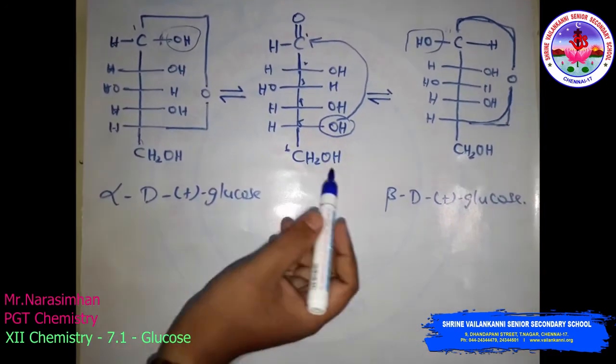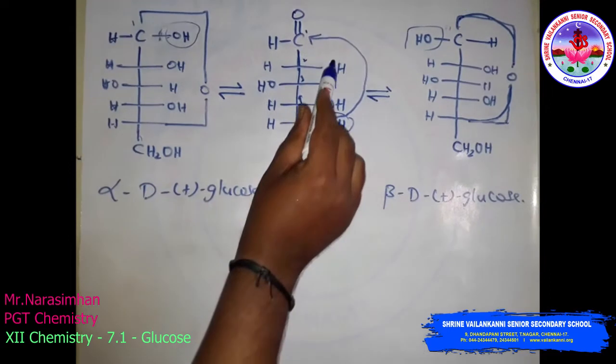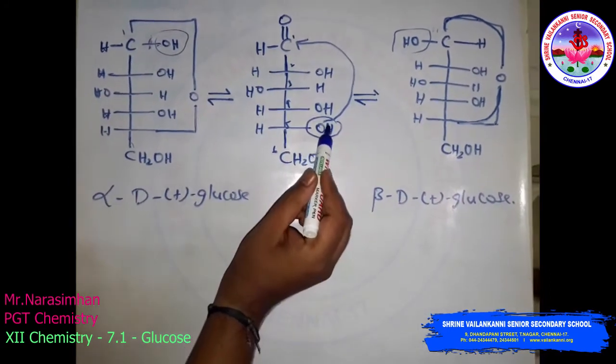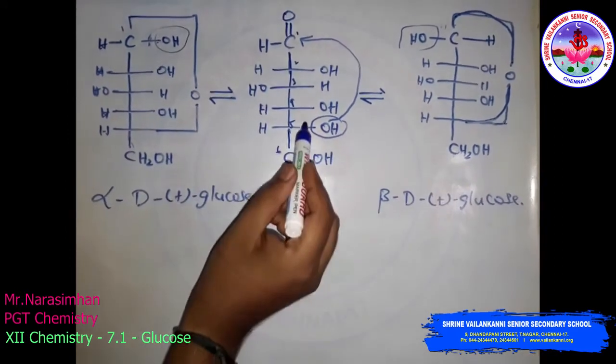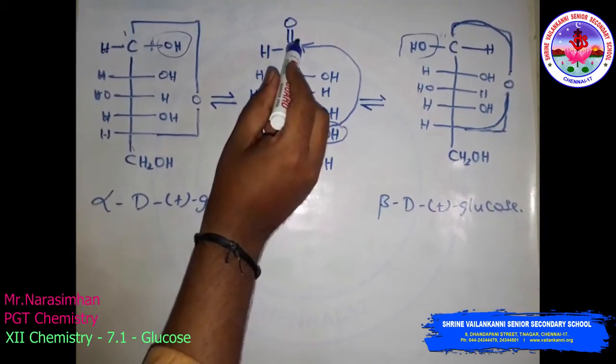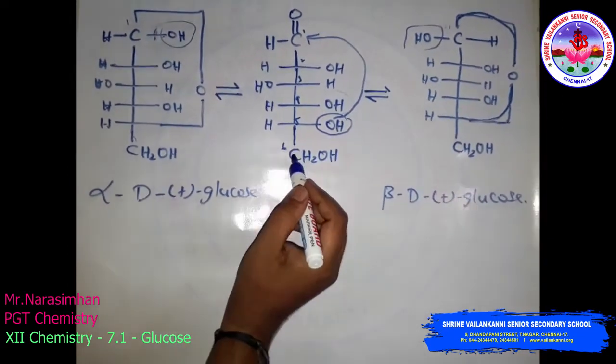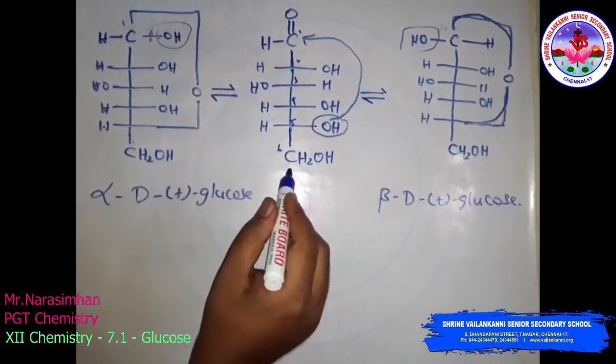One question arises: several OH groups are present here, so why is it particularly this OH group that links to this carbon atom, and why not this one? Because this is a 6-member ring structure.